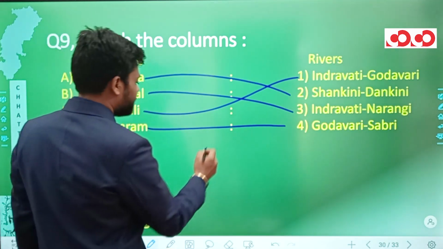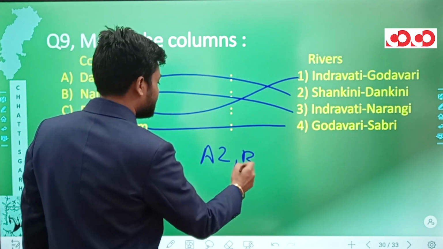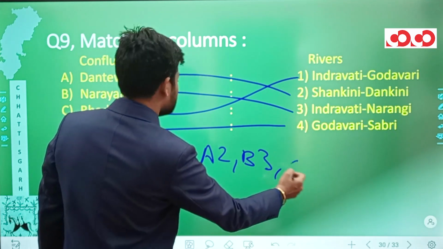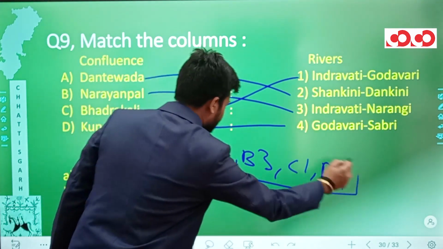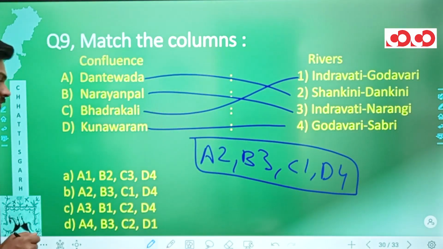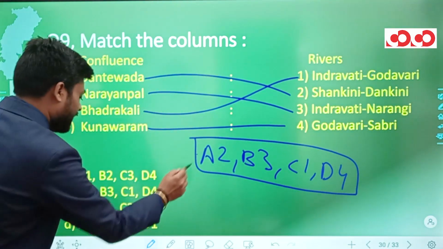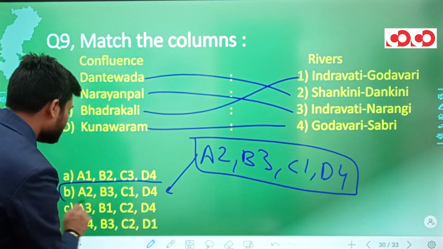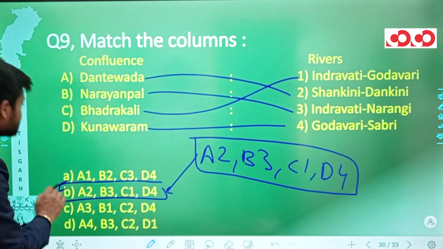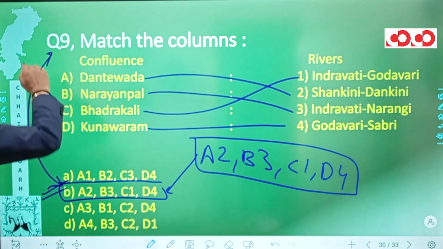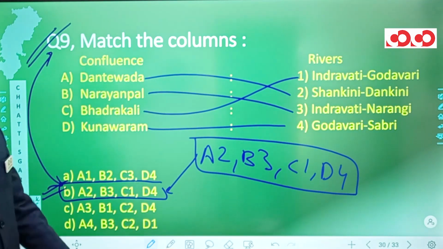So we have A2, B3, C1 and D4. Matching these pairs with the options, we find A2, B3, C1 and D4 in option number B, and hence option number B would be the correct option for this question number 9.